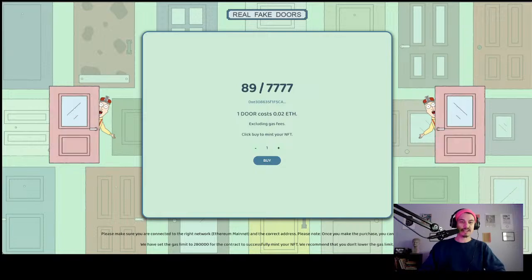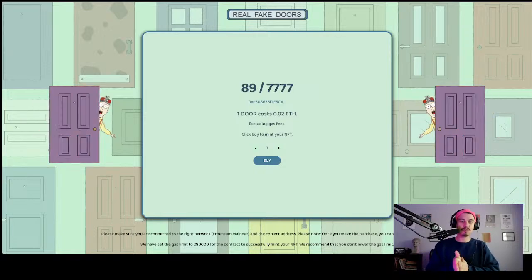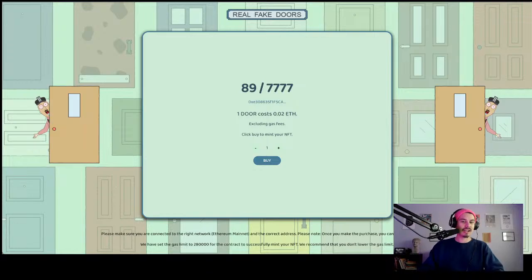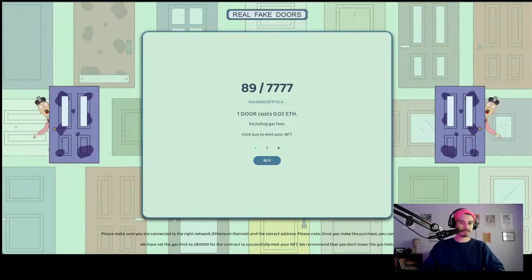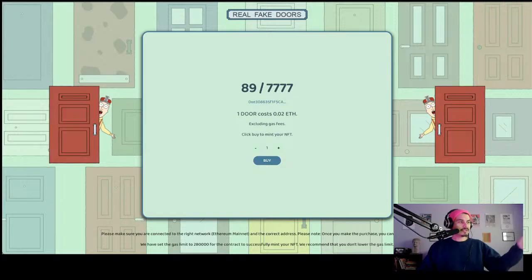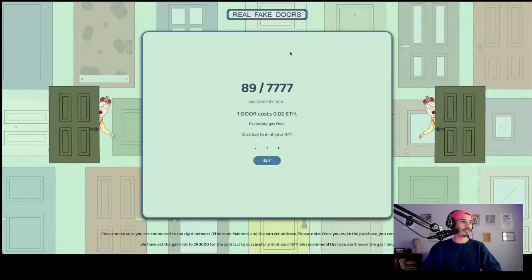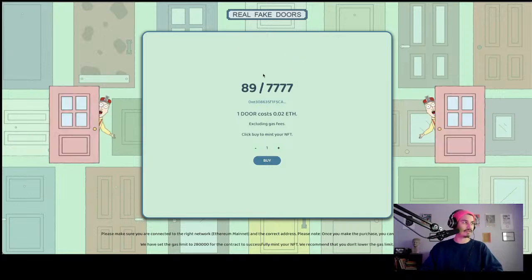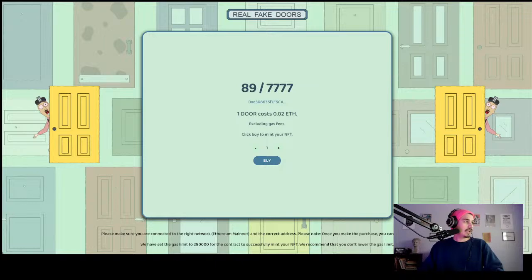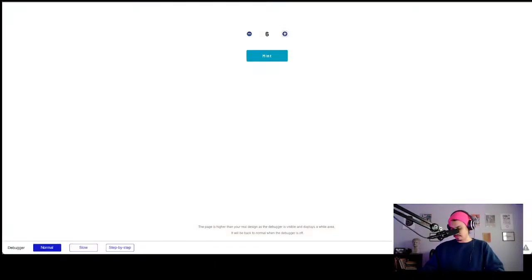But Zancast asked, how do we add a counter for how many have been minted? So, of course, he's asking about this 89 out of 7,777 counter. And we don't have that on ours. That was a huge oversight on my part. And I'm sorry from the bottom of my heart. I'm very sorry. But I'm here to rectify that problem.